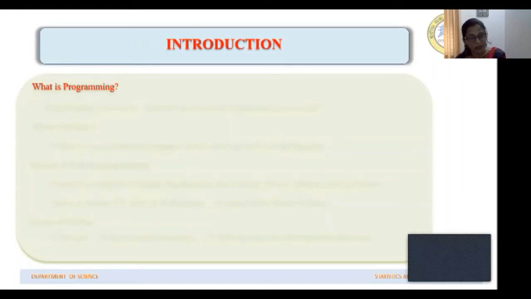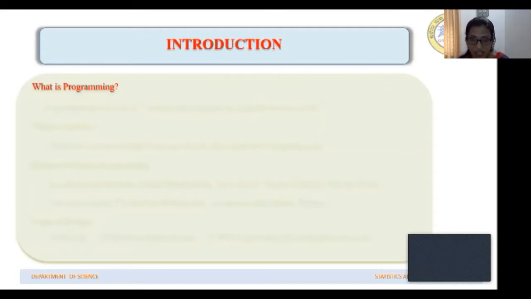Have we ever wondered how these things are happening? Our smartphones, our smart TVs, the computers we use, how are these devices making these things happen? Yes, that's the power of programming. These devices, like computers, are already programmed to do certain tasks. In the sense, they are already given instructions to perform certain tasks.